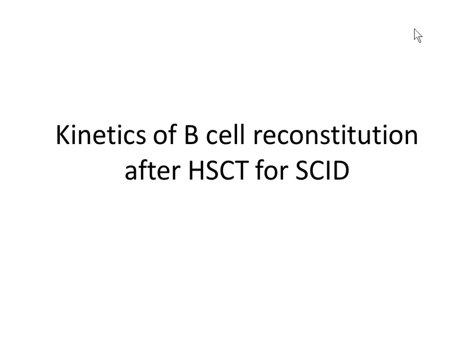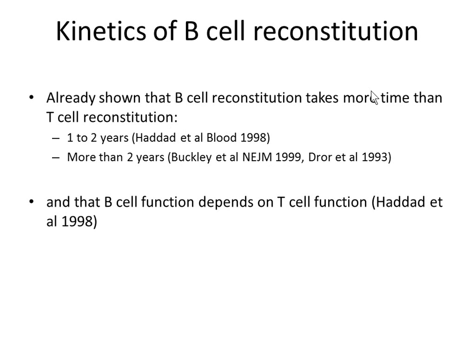What do we know about the kinetics of B cell reconstitution after transplantation for SCID? It has already been shown some years ago that B cell reconstitution takes a little bit more time than T cell reconstitution. It comes after. And usually it takes 1 to 2 years after transplantation, when we reviewed 117 patients in 1998. And Rebecca Buckley and others published that it took more than 2 years. So it takes 1 to 2 years.